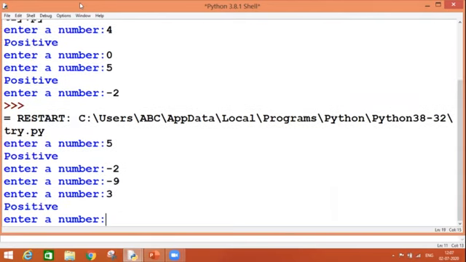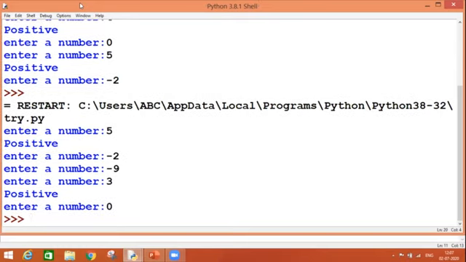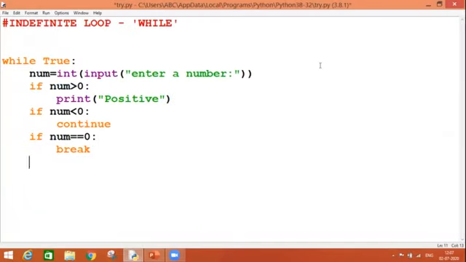Because under my num greater than 0 there is a statement to print positive, it has been printed over here. And once I enter 0, what will happen? The break keyword will be encountered, which says please get out from the loop. And as usual, we have come out from the loop, because we are supposed to follow the instructions given in the program.